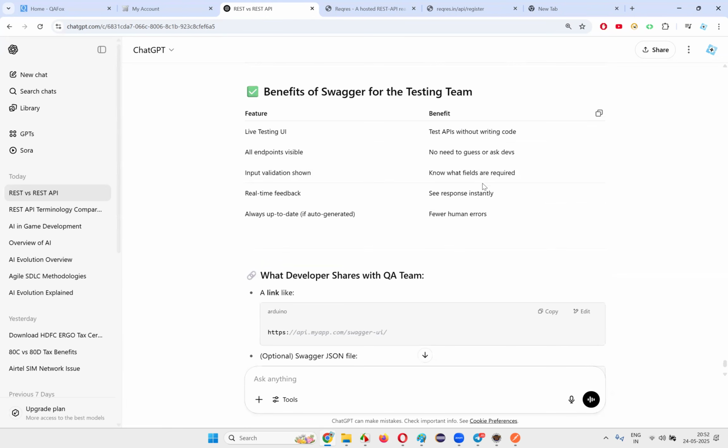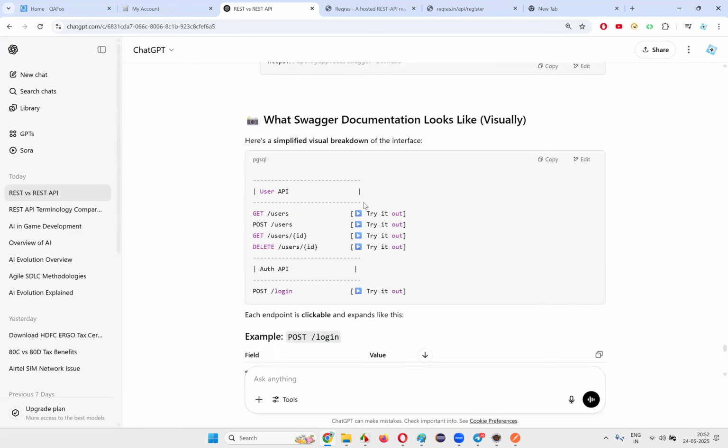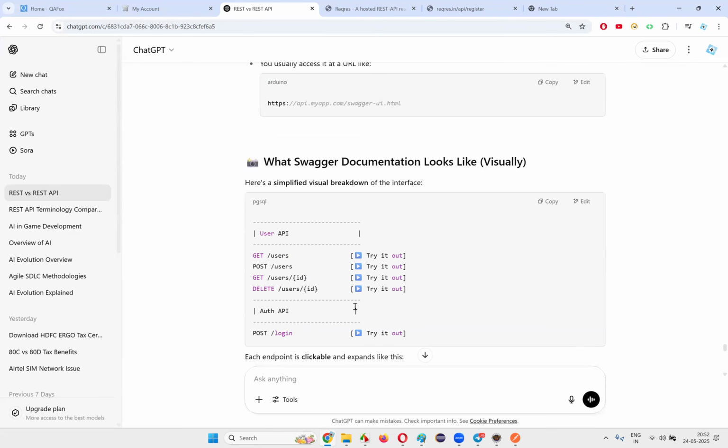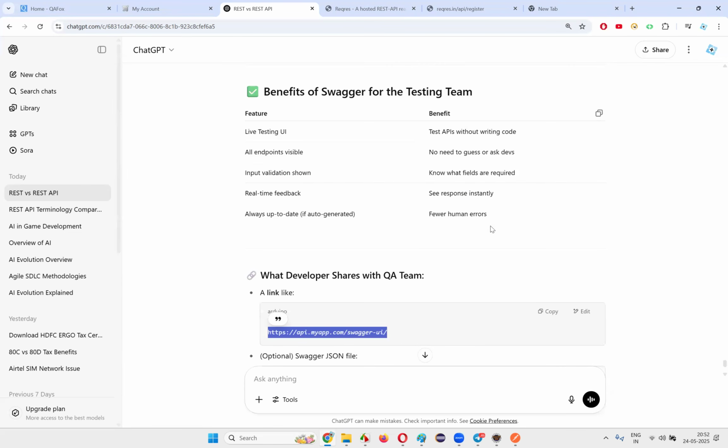So the developer will share this kind of UI. The developer will create this kind of thing with the help of the Swagger tool and will share this kind of URL with us. And when you go to that web page, you will see all these kinds of APIs, API requests and responses, and you can try it out there.